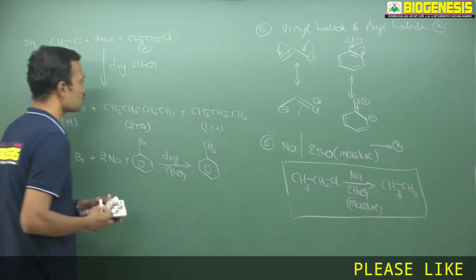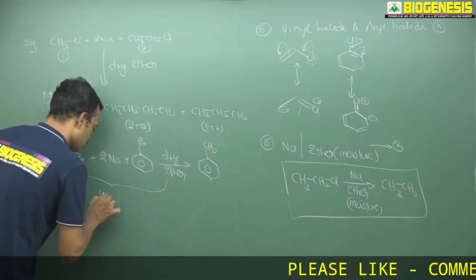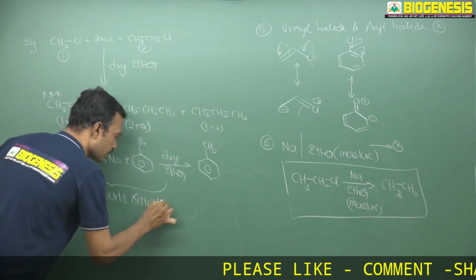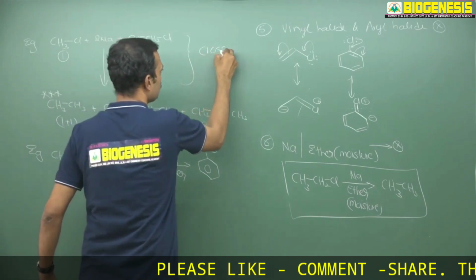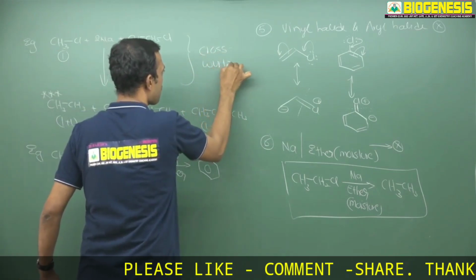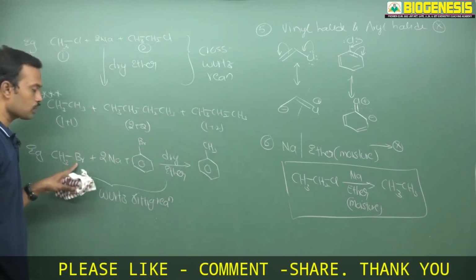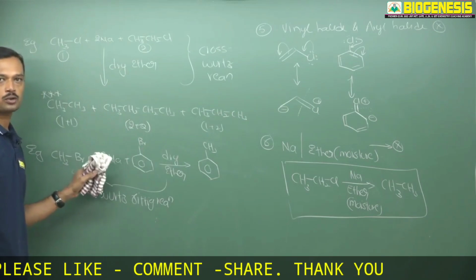So this is called cross Wurtz reaction, this is called Wurtz-Fittig reaction. This is Wurtz-Fittig reaction, and this is called cross Wurtz reaction. Okay. So if you remove a halogen and one more halogen from two aromatic rings in presence of sodium and dry ether, a low amount of Fittig reaction products is expected.